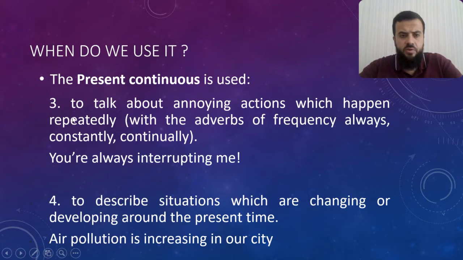The present continuous is used to talk about annoying actions which happen repeatedly, usually with adverbs of frequency like always, constantly, and continually. For example, you are always interrupting me. So, of course, I am not happy about this. You are always interrupting me. You are constantly coming late. You are always complaining. So, this is something that isn't good. I am not happy about it.